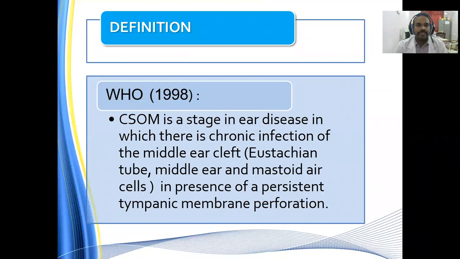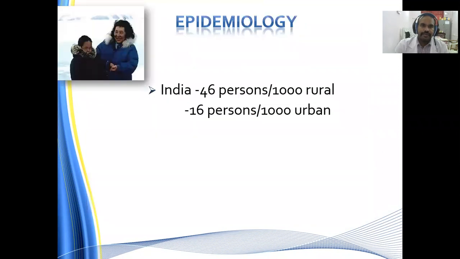Definition: chronic otitis media is a stage in the disease where there is chronic infection of the middle ear cleft, especially the eustachian tube, middle ear, and the mastoid air cell system, in the presence of a persistent tympanic membrane perforation. This is the WHO definition, which was given in the year 1998.